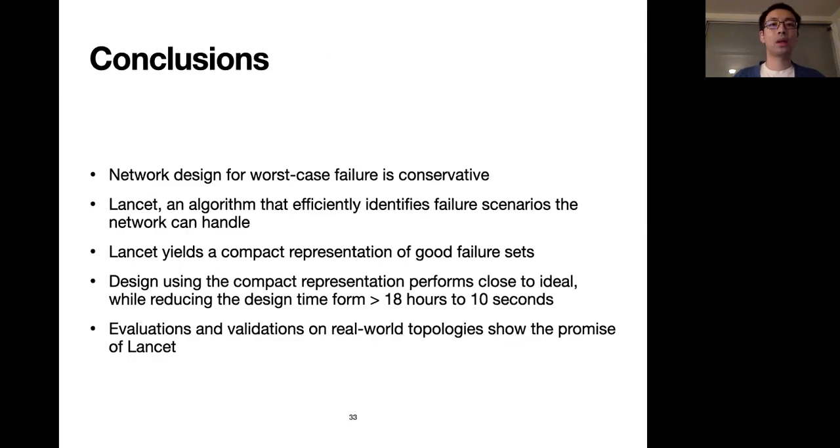So to conclude, we show that the network design for worst case failure is conservative. With Lancet's efficient classification algorithm that yields a compact representation of good failure sets, we can design a protection routing scheme with performance close to the ideal performance. Lancet reduces the design time from over 18 hours to 10 seconds compared to enumeration approach. Evaluations and validations on real-world topologies show the promise of Lancet.